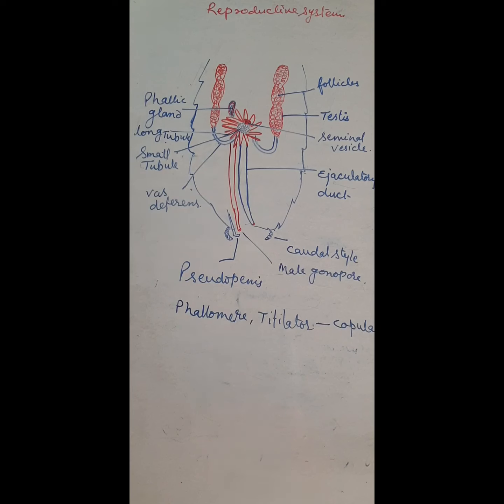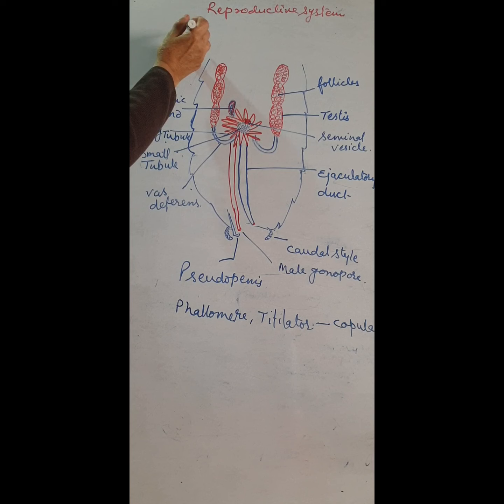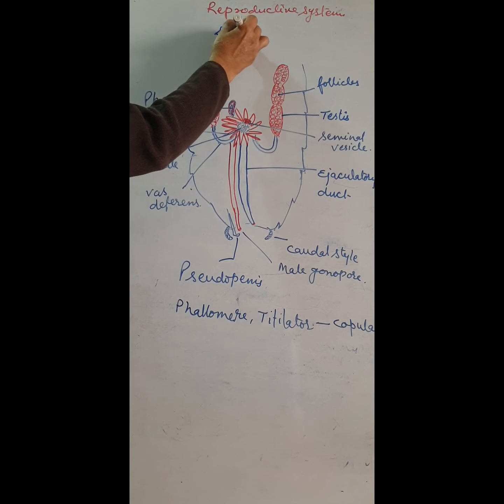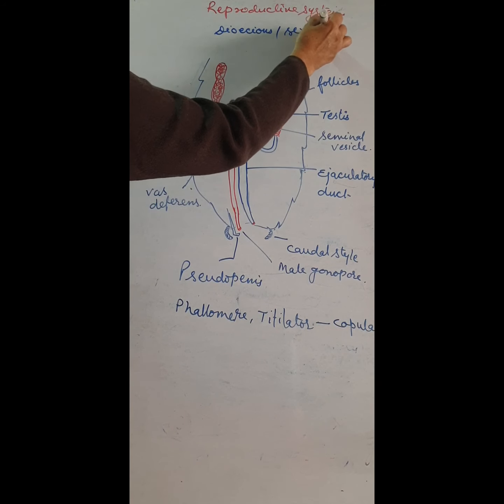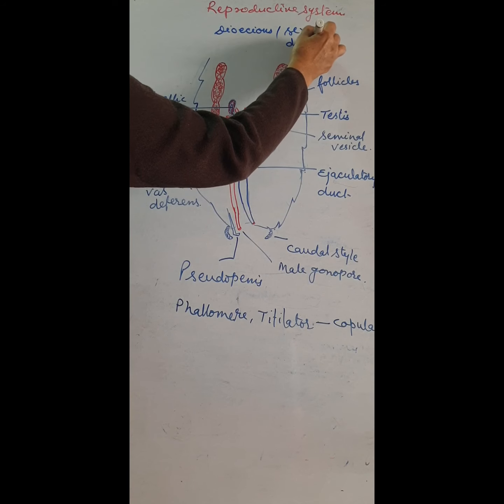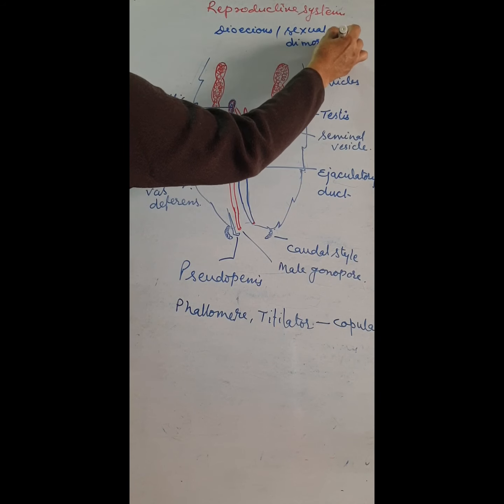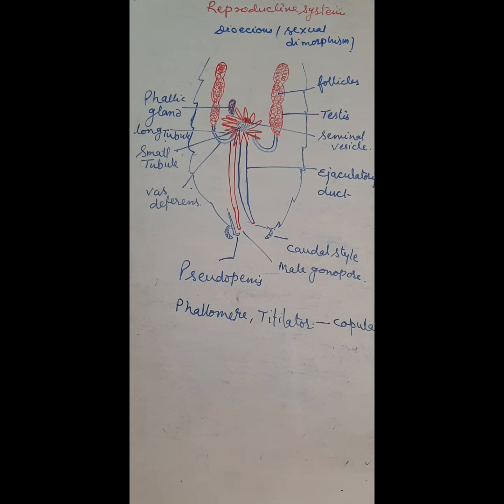As we know, the cockroach is a dioecious animal and shows sexual dimorphism, which means the male and female reproductive organs are found in separate organisms. The male cockroach is different and the female cockroach is different.